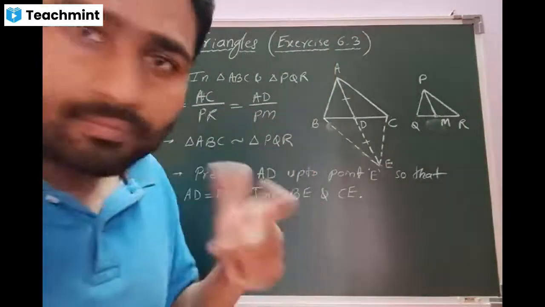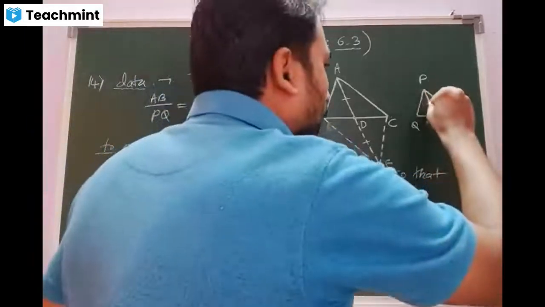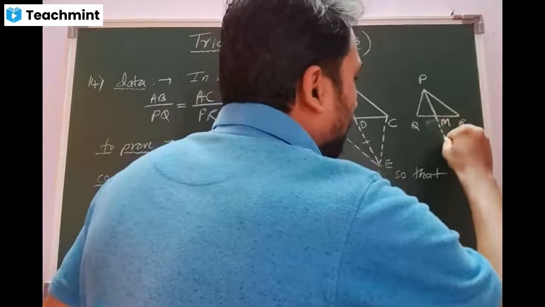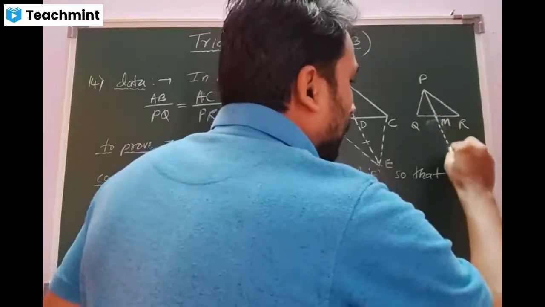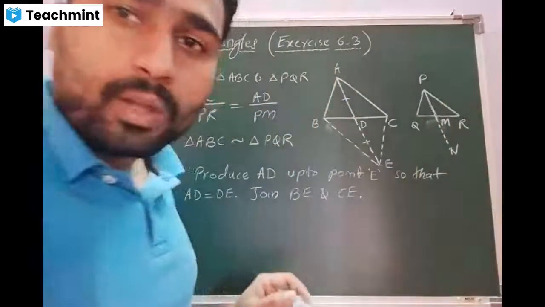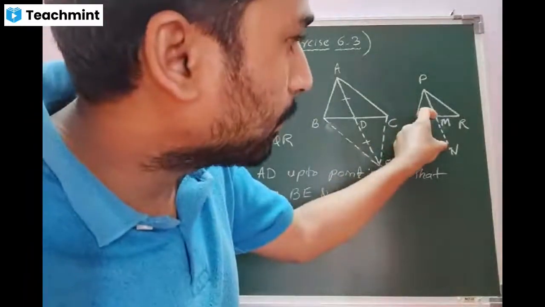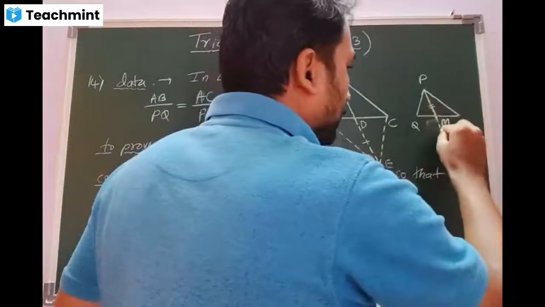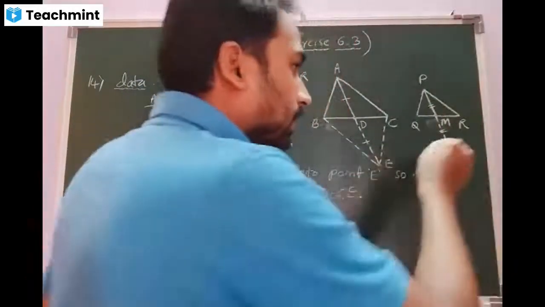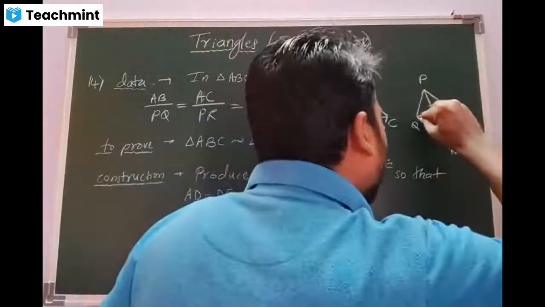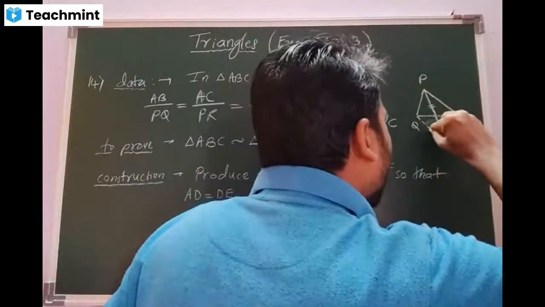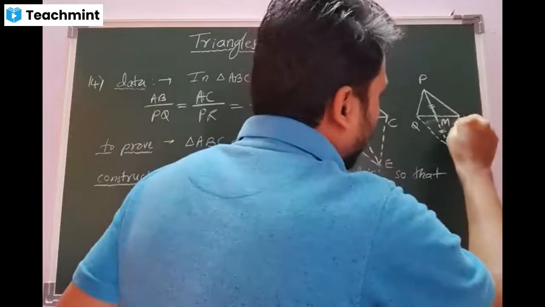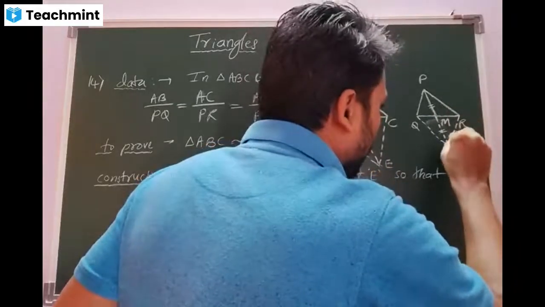Produce PM up to a certain point N. The condition should be whatever extension you do, MN should be equal to PM. Am I correct, beta? Then you have to join N with Q as well as with R.